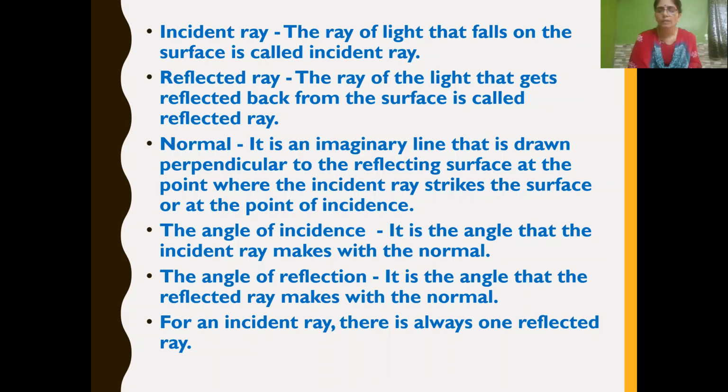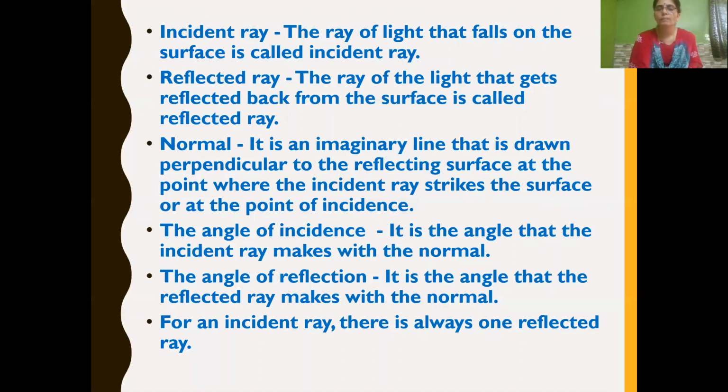In reflection of light, we have learned various terms such as incident ray. What is incident ray? The ray of light that falls on a surface is called incident ray. And then we have learned what is reflected ray. The ray of light that gets reflected back from the surface is called reflected ray.